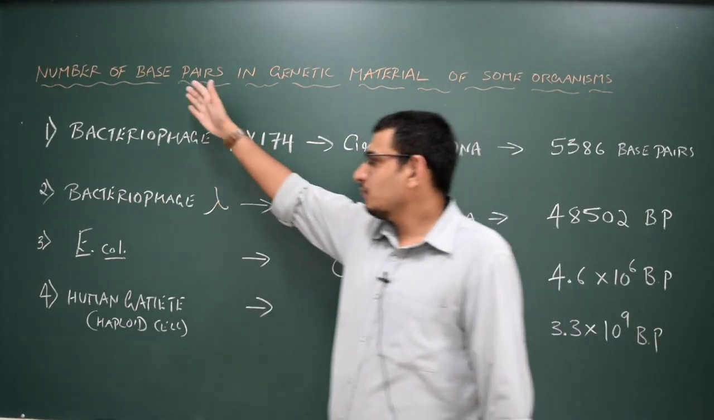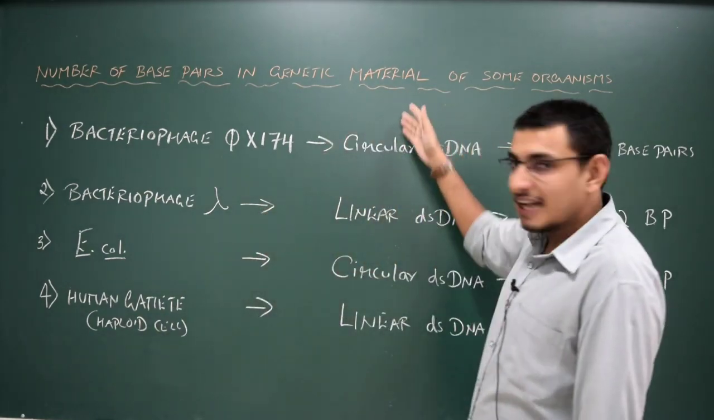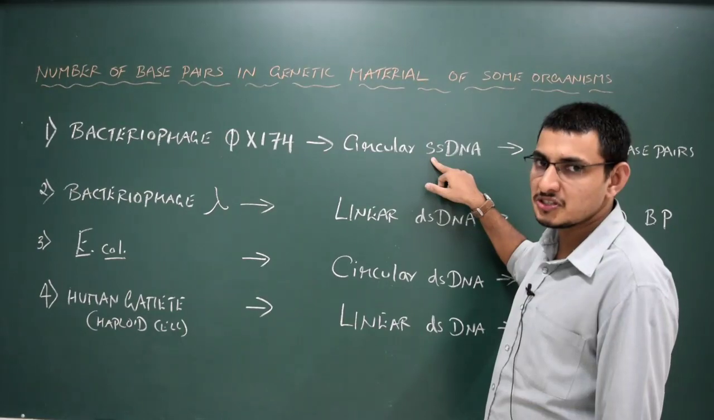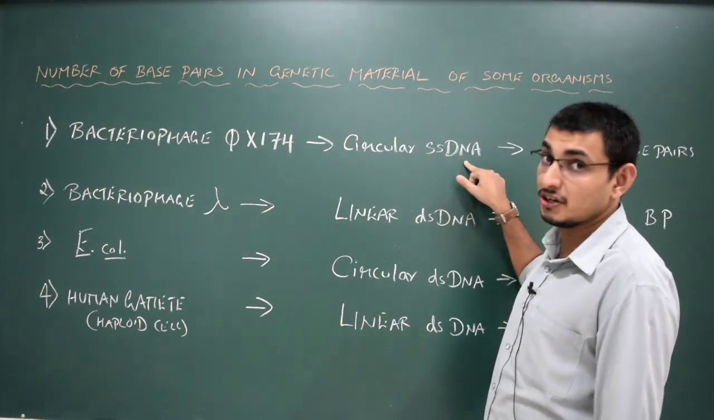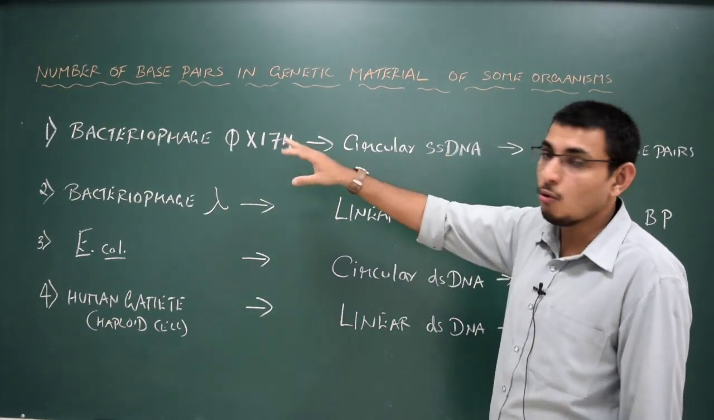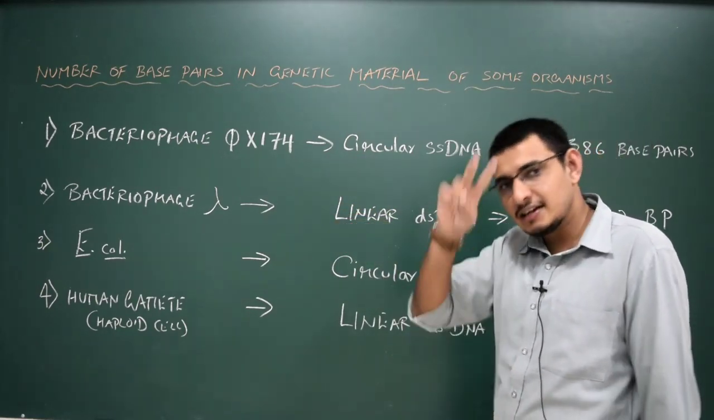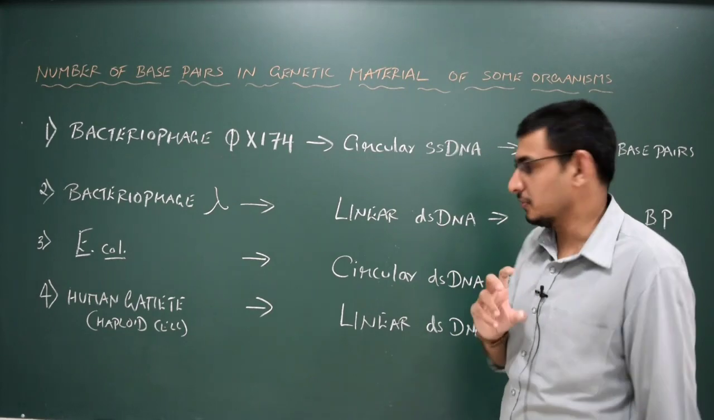I have written the type of the organism here, and the type of the DNA. You could see here I have mentioned circular SS. SS means single stranded DNA. The DNA could be single stranded in only viruses. When it comes to higher animals or organisms, obviously the DNA should be double stranded. You have to remember this.